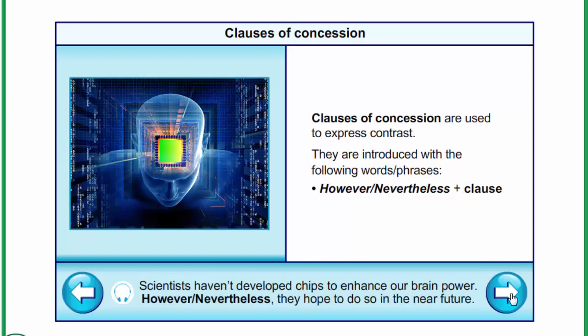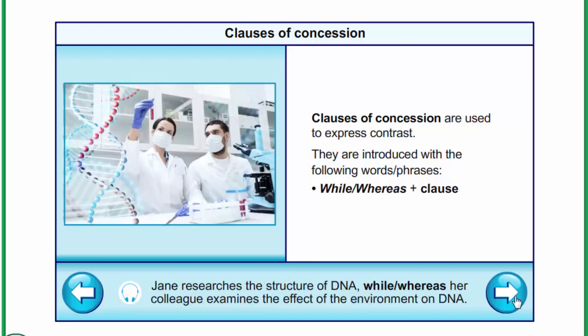However, nevertheless, plus clause. Scientists haven't developed chips to enhance our brain power. However, they hope to do so in the near future. Scientists haven't developed chips to enhance our brain power. Nevertheless, they hope to do so in the near future. While, whereas, plus clause. Jane researches the structure of DNA, while her colleague examines the effect of the environment on DNA. Jane researches the structure of DNA, whereas her colleague examines the effect of the environment on DNA.